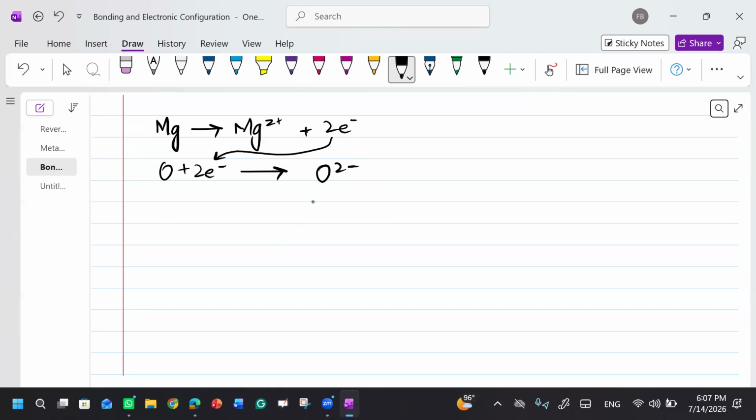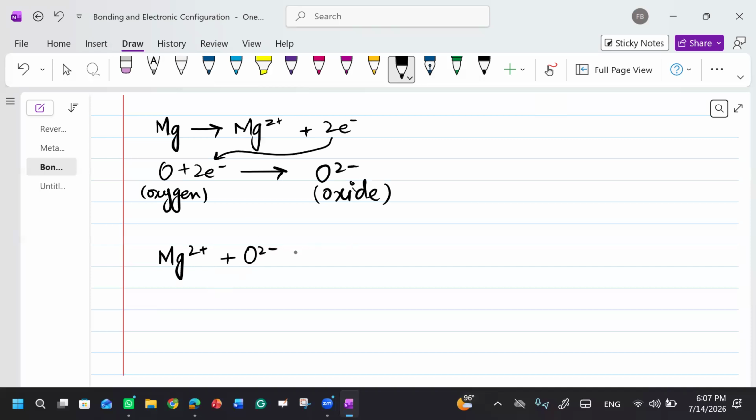This one will form. What is this species known as? Oxide. Okay. Now I am going to write the final equation, and I told you how to write the final equation. You will mention ions. Magnesium 2+ plus O2-. Right.